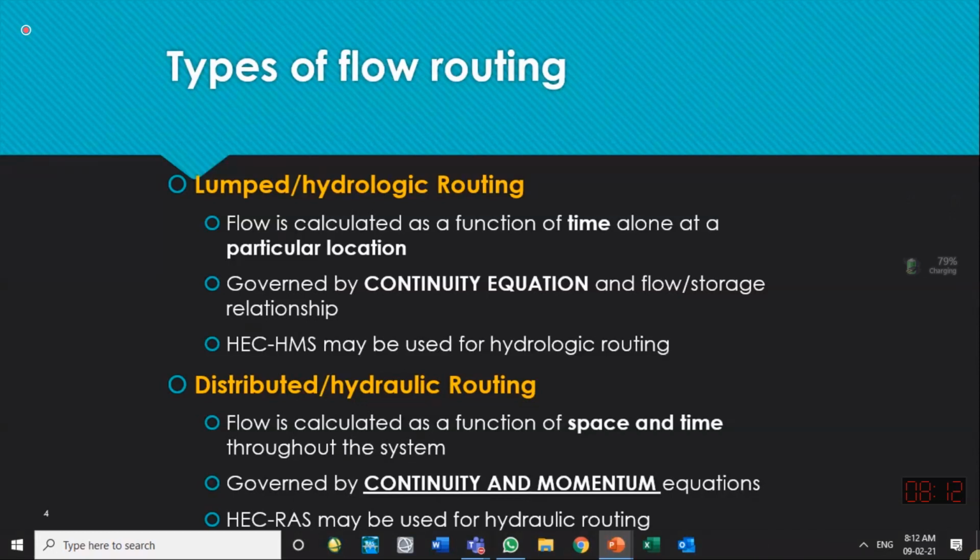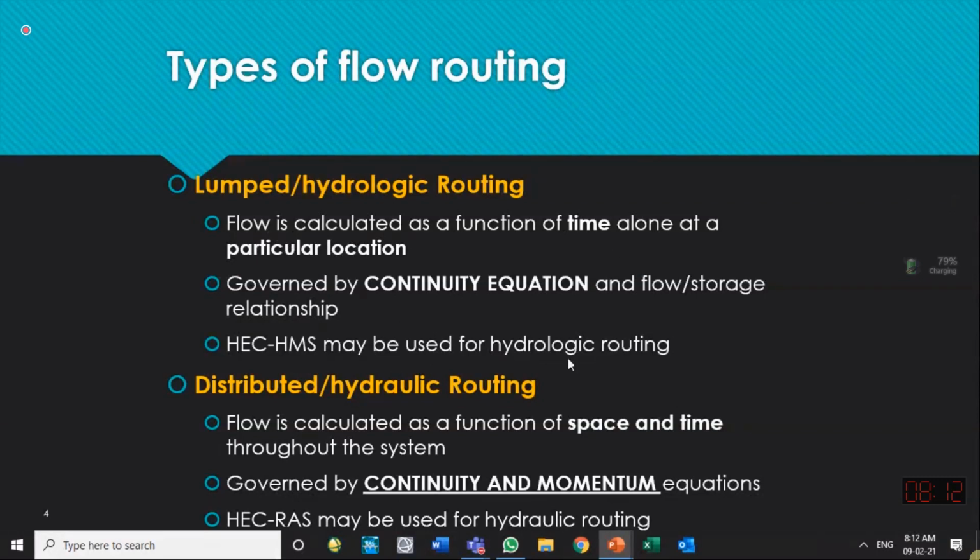While in hydrologic routing, it tells me the hydrograph on the downstream side only at one location. So this is said in another way, that the flow is calculated as a function of time alone. At our location, we get the hydrograph and its variation with respect to time.